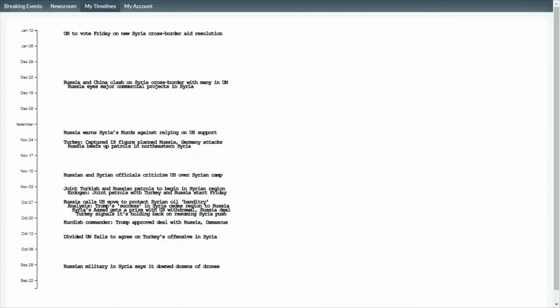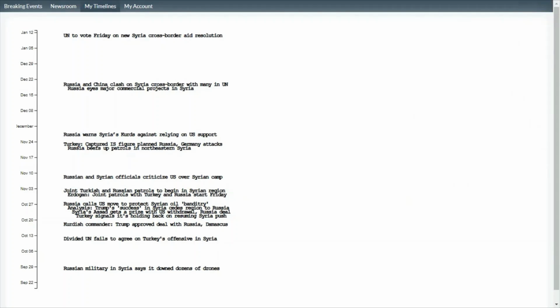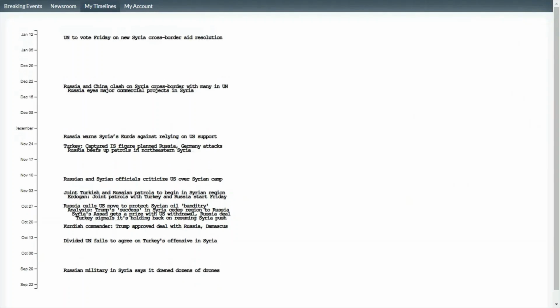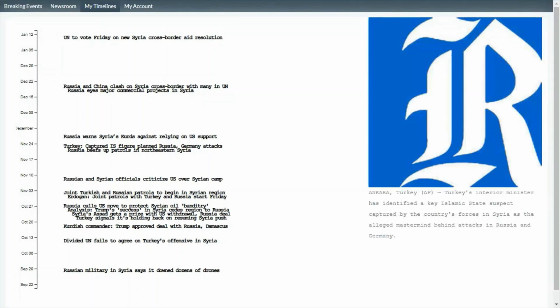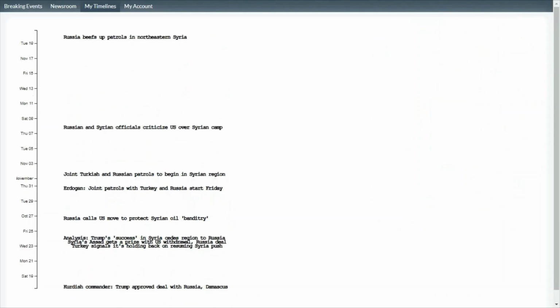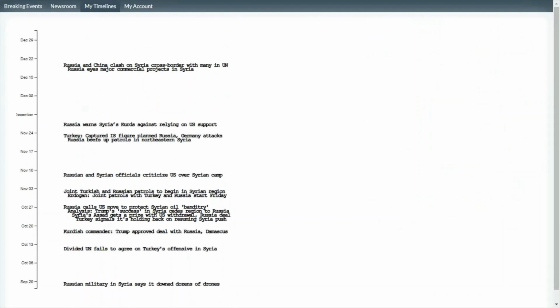You can just put a link to it in the article that you're writing, or if you're writing a blog post or just a social media post, anybody can get to it. Works the same as before. Just mouse over the articles. You see the articles right there. Clicking on them this time opens them up in a new tab. You can zoom in or out, and this way it gives users a much more efficient and effective way of learning about and exploring news stories that they're interested in.